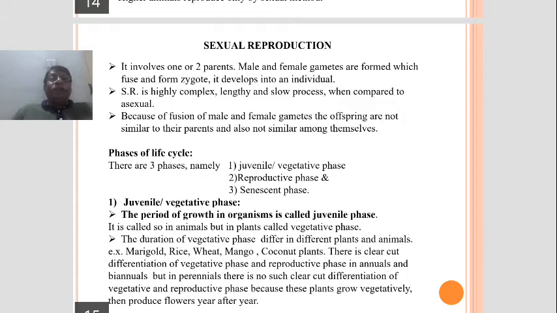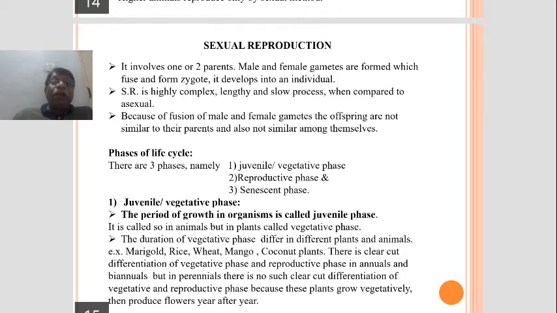Next, sexual reproduction is a highly complex process. It is a lengthy and slow process when compared to asexual. It is highly complex because it involves the formation of gametes. After formation, the gametes must fuse together.